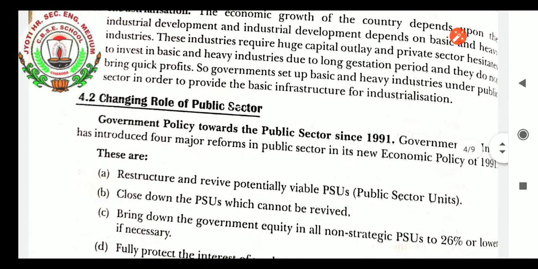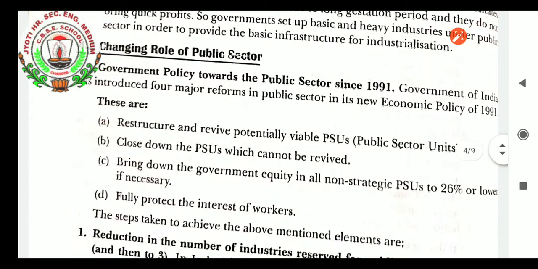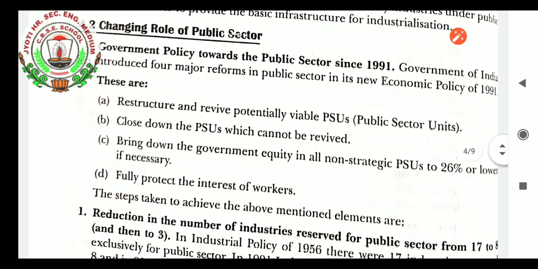for industrialization. Changing role of public sector. Government policies toward the public sector since 1991 are as follows. The Government of India introduced 4 major reforms in the public sector in its new economic policy of 1991. These are: restructure and revive potentially viable public sector units, and close down the public sector units which cannot be revived.